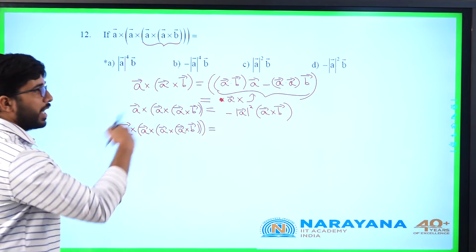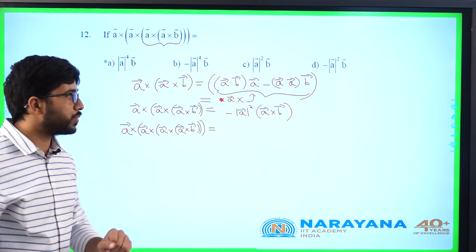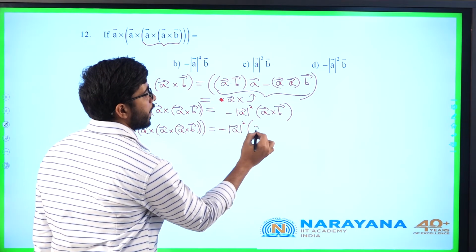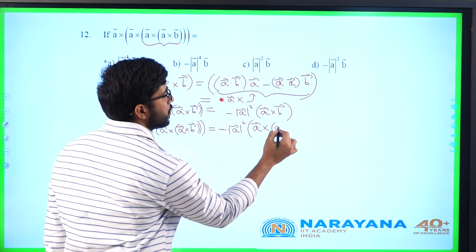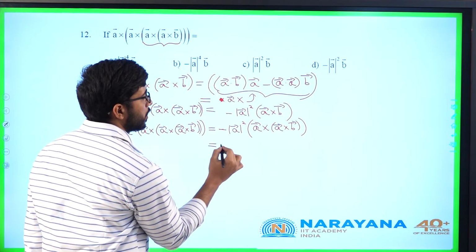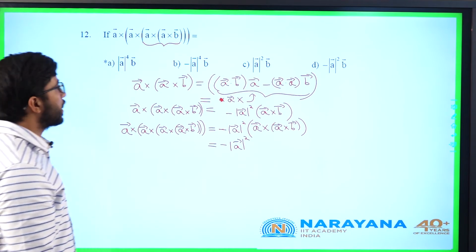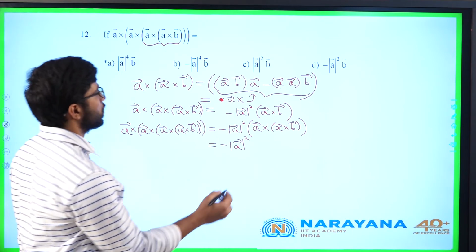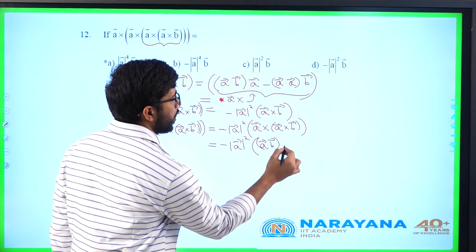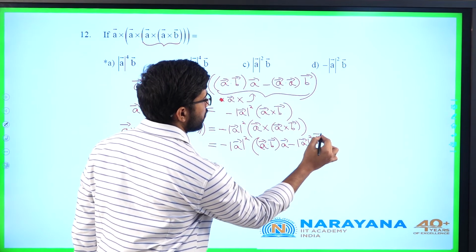So if I cross product A with this one again, this constant, minus mod A square, I can bring outside, minus mod A square into A cross B again. Again this I have to simplify. What will it be? Minus mod A square into A cross B, I will get A dot B into A bar minus mod A square into B bar.